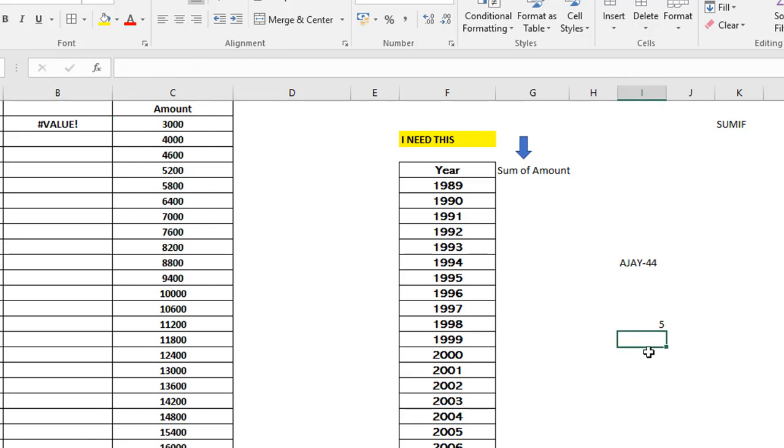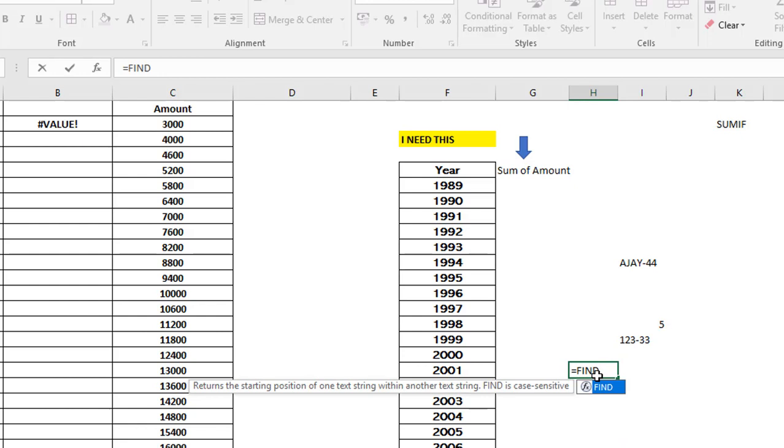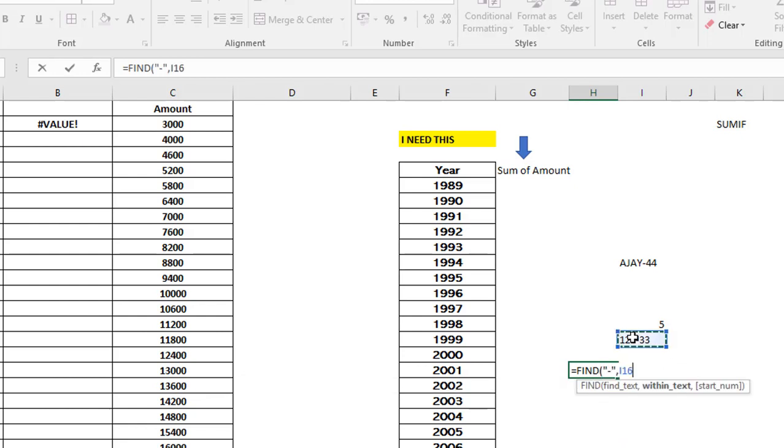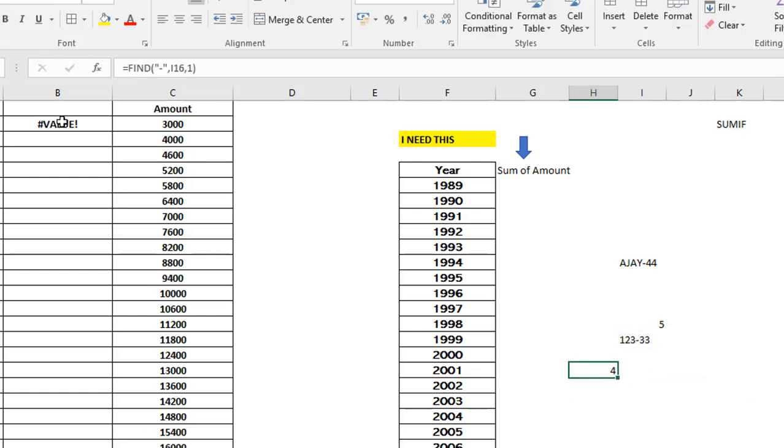For example, I put one more example. Let's say I write here 123 hyphen 33. I press enter. Can we check here, are we going to get the position? Find, and then you write in the quotes hyphen, you go in this text and the start number 1, because we want to start our search from 1, and you got the value. Now what is the problem here then?